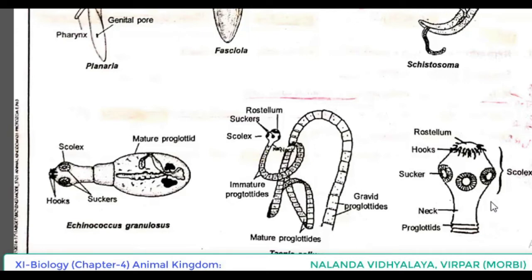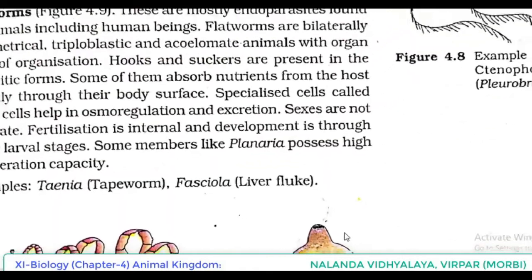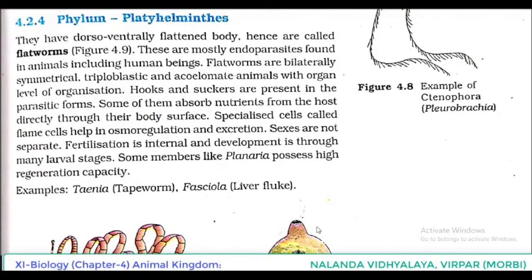I think this phylum is clear for you. First of all, phylum Platyhelminthes. The topic is over. I think the points are clear for you. Why are Platyhelminthes known as flatworms? Because they have a dorso-ventrally flattened body, and mostly they are endoparasites.